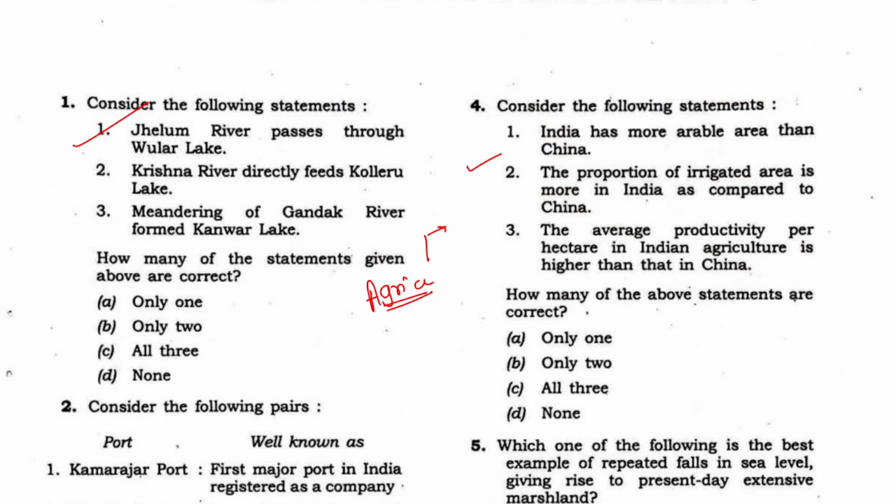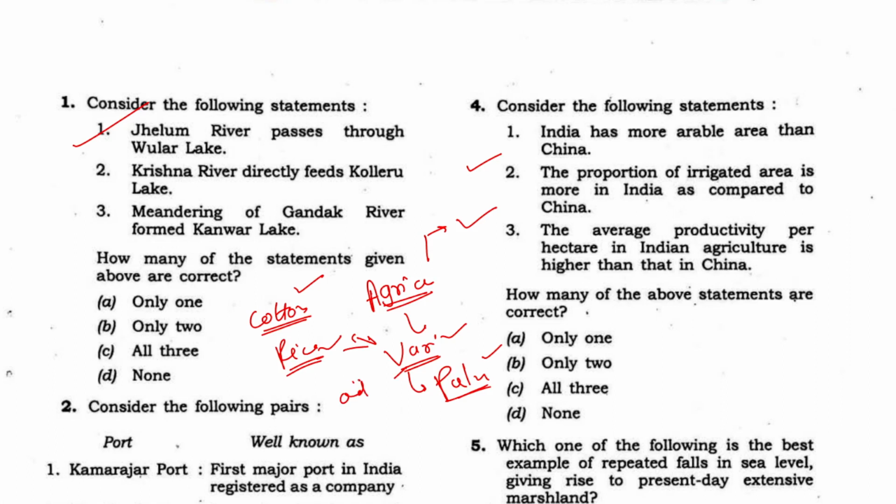Multiple fertilizers have been developed very recently, like liquid nano urea. Multiple varieties of different things have been developed, especially, let's say, cotton. There is always a question about cotton agriculture, rice agriculture. There have been questions earlier about palm agriculture as well, and let's say oils, edible oils. So these things we must take care about.